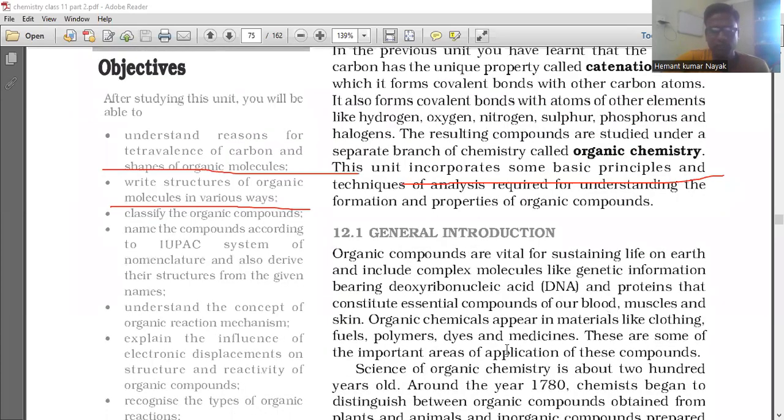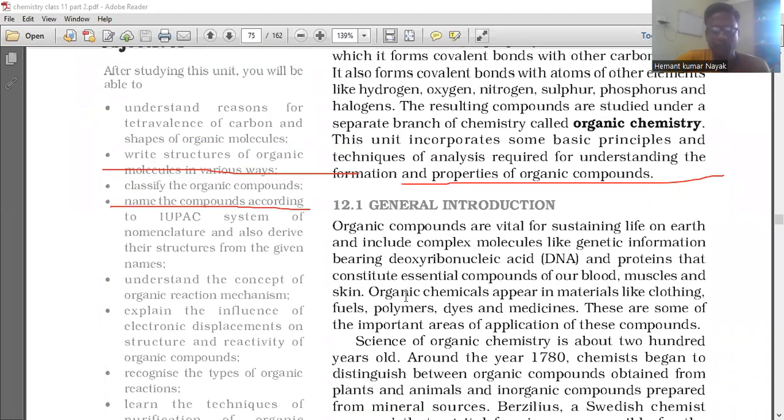Okay, so now general introduction. Organic compounds are vital for sustaining life on Earth and include complex molecules like genetic information bearing deoxyribonucleic acid (DNA) and proteins that constitute essential compounds of our blood, muscles, and the skin. Organic chemicals appear in materials like clothing, fuels, polymers, dyes, and medicines. These are some of the important areas of application of these compounds.